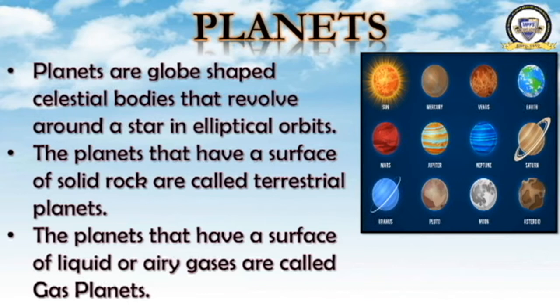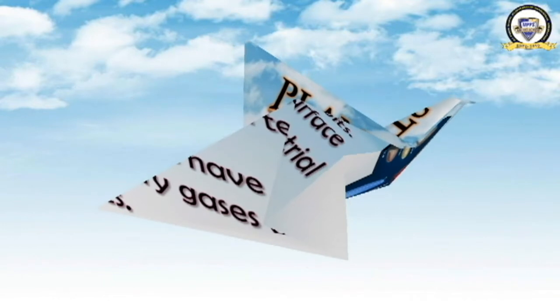These are the planets of our solar system. There are some planets and an asteroid shown here. The moon is also visible in the picture. Pluto has been shown here, but Pluto is no longer a planet now. Moving ahead.